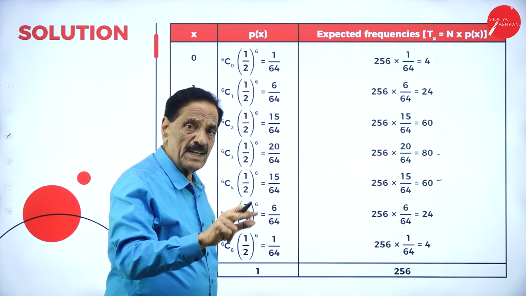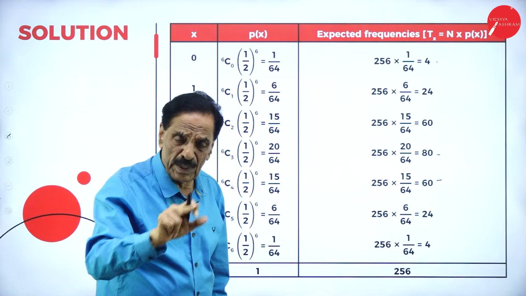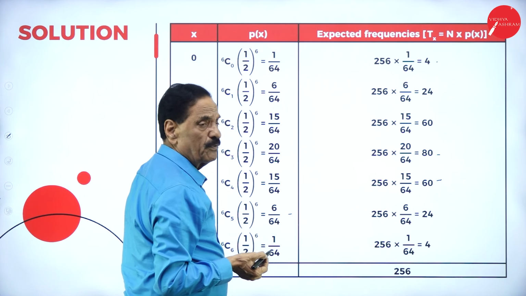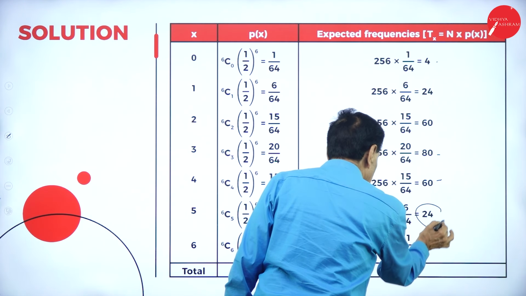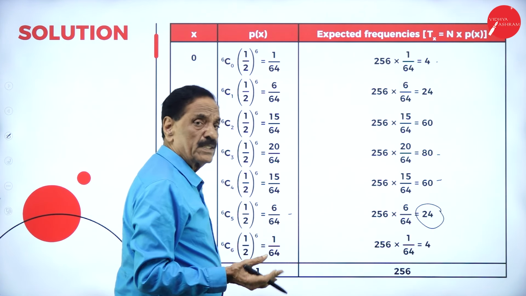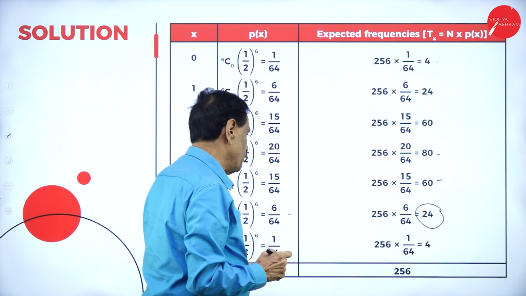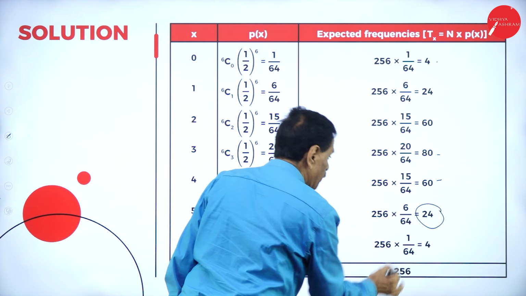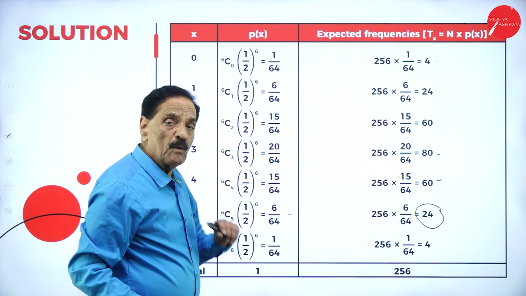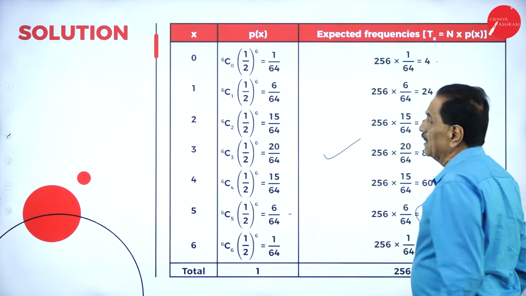6C5, 6 into 5 into 4 into 3 into 2 into 1 divided by 5 into 4 into 3 into 2 into 1. It works out 6 by 64. So total number of frequency 256 into 6 by 64 is 24. Last one, 6C6 is 1. 1 divided by 2 to the power of 6 is 2 into 2 is 4, 8, 16, 32, 64, so 1 by 64. 256 into 1 by 64 is 4. When you add all these figures, it will work out 256. So how many times? 256 times. This goes in favor of binomial distribution.